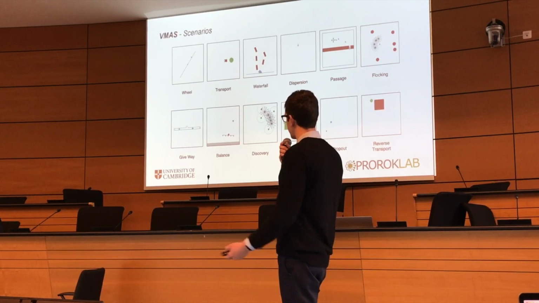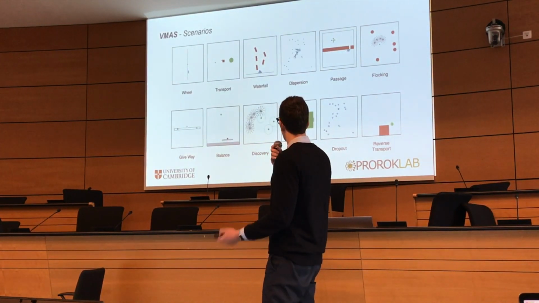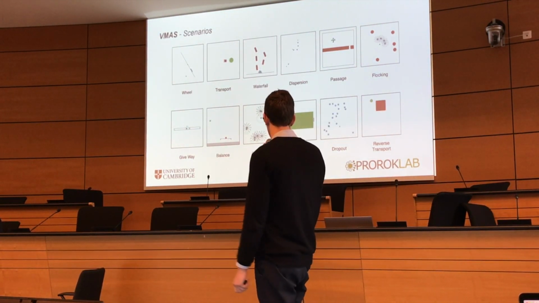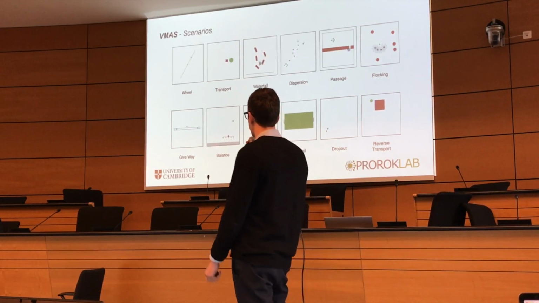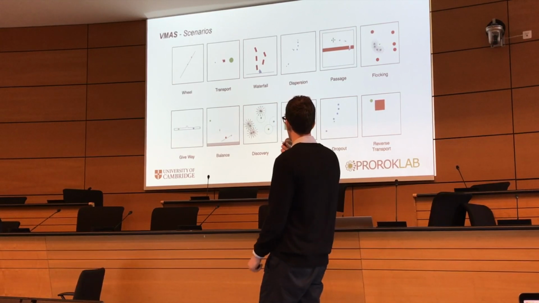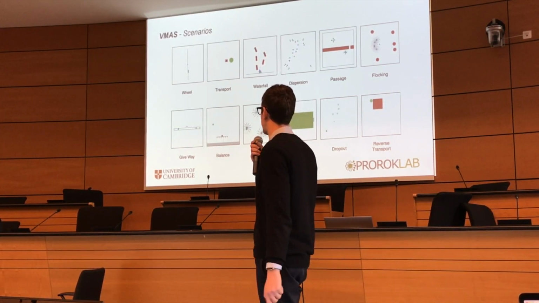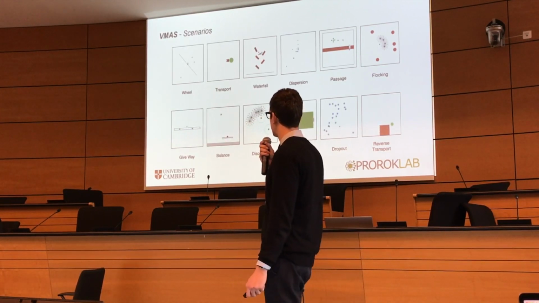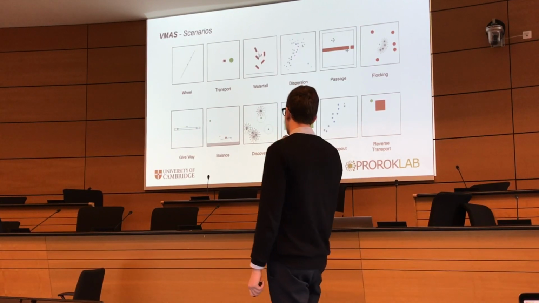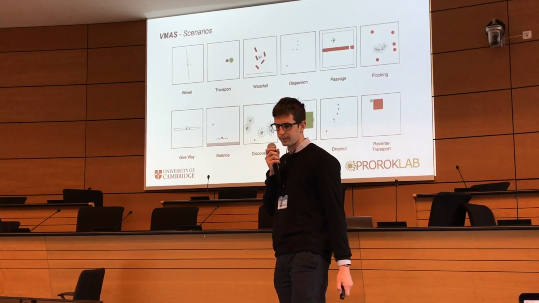And these scenarios vary in difficulty based on the information that the agents are allowed to have. And in particular, I want us to focus on the four leftmost scenarios, which are the ones that we actually benchmark in our experiments. In the wheel scenario, we have multiple agents rotating a rod at the desired speed. In the transport scenario, agents have to transport the package to a destination. In the balance scenario, they have to balance a spherical package on top of a rod under gravity. And in the give-way scenario, they have to give way to each other in a narrow corridor.